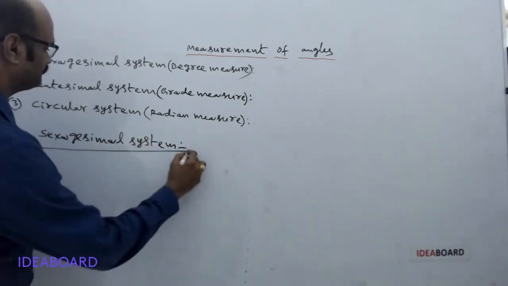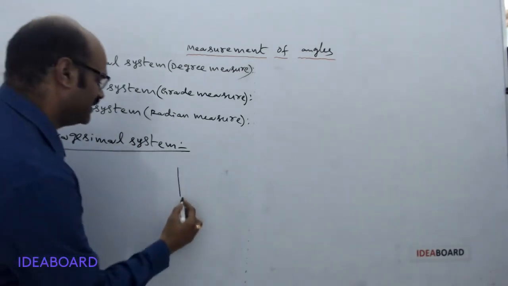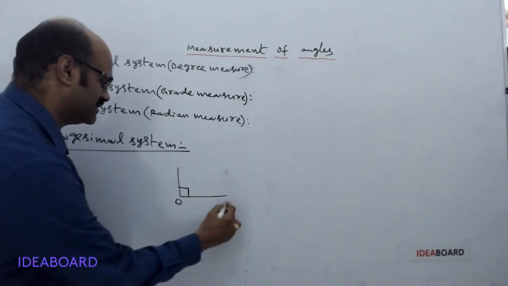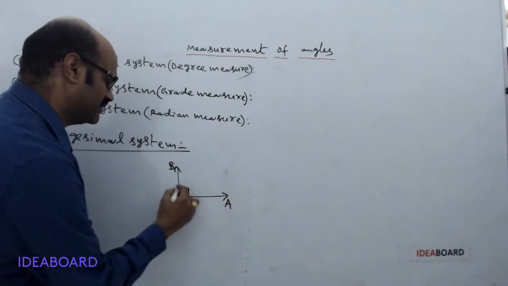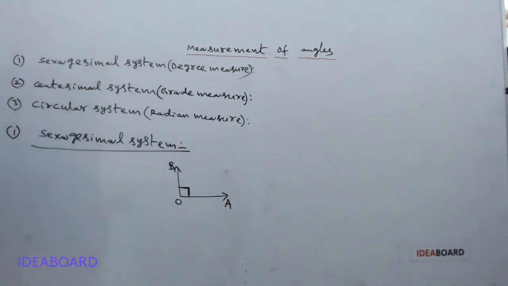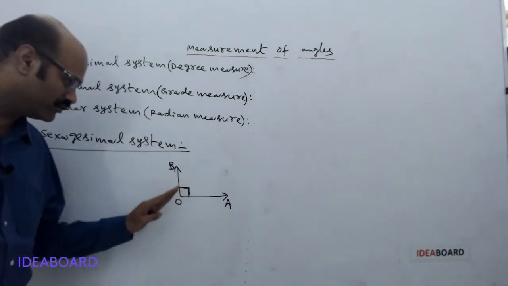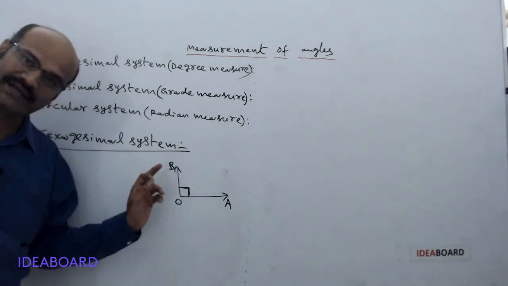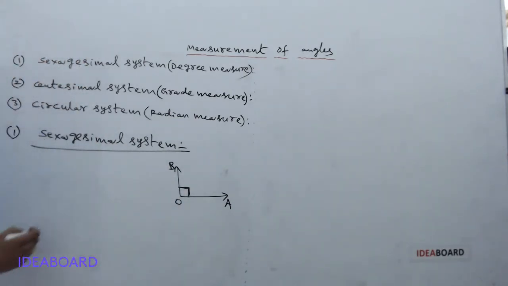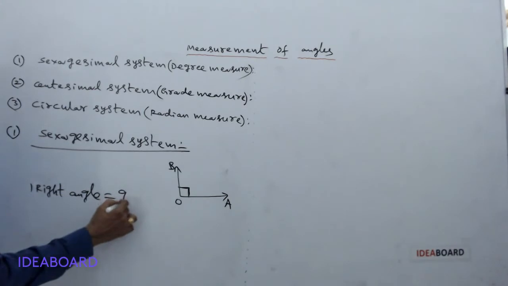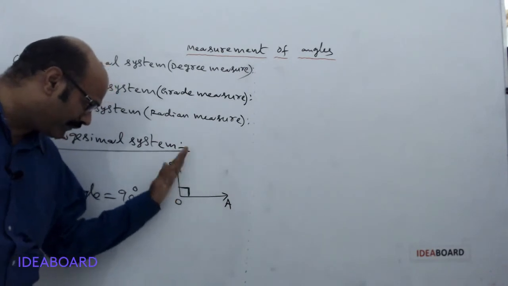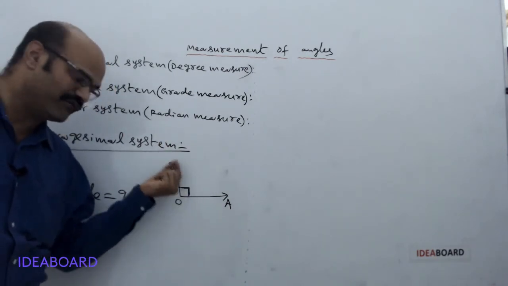In this system, a right angle is divided into 90 equal parts. We know that a right angle means the angle between these two rays is 90 degrees. If a right angle is divided into 90 equal parts, then each part is said to be 1 degree. So one right angle equals 90 degrees. If it is divided into 90 equal parts, each is said to be 1 degree.